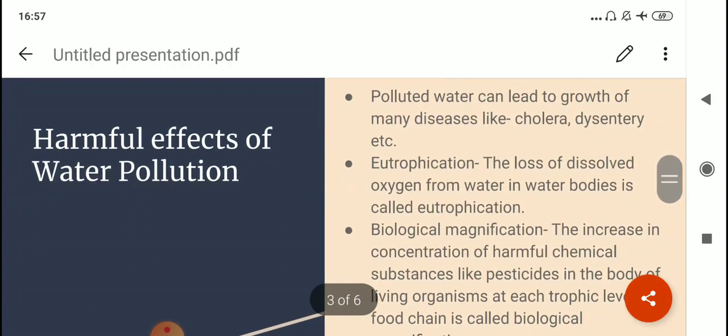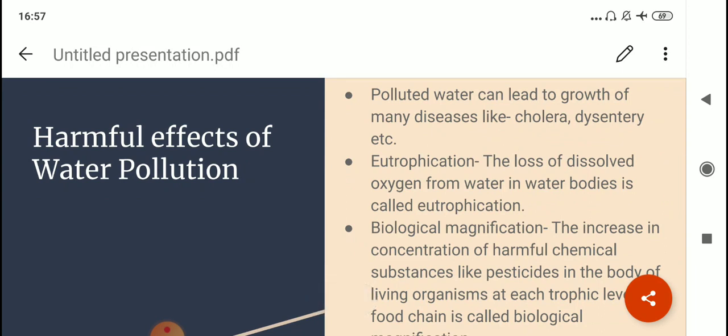Now let us see what are the harmful effects of water pollution. Polluted water can lead to growth of many diseases like cholera, dysentery, etc. Several names of diseases are mentioned in your book, children. See, polluted water means it is a home for microorganisms also. Some microorganisms are harmful for our body. So if we consume that water unfiltered, straight away, then those microbes can enter our system and make us ill, or can be a reason for some disease or the other.